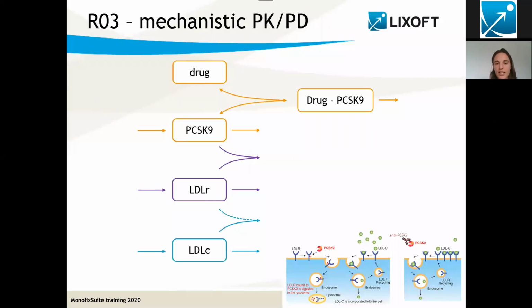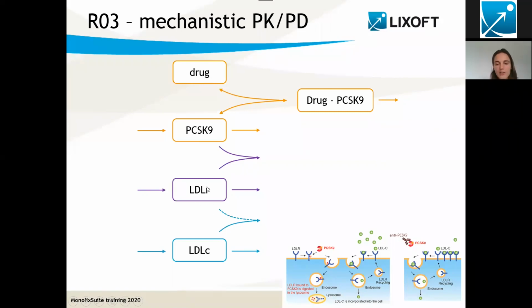So the model looks like this. According to what we know from the biology, PCSK9 will bind to the LDLR receptor. This LDLR receptor is produced and degraded, and when it binds to PCSK9, it forms a complex that is also degraded.